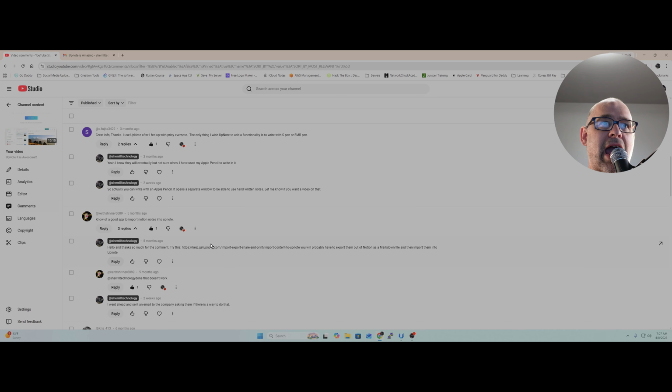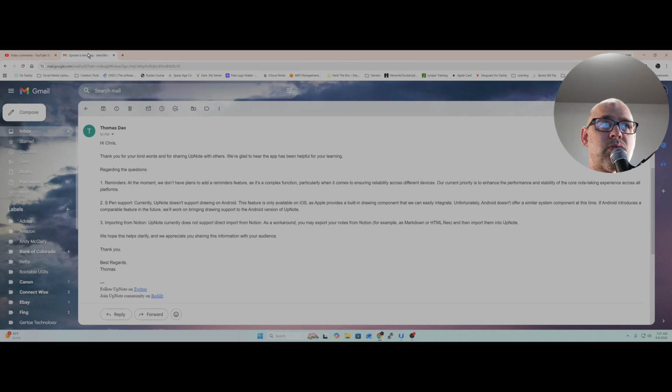Now, if you look at this right here, this is what he said. Importing from Notion: UpNote currently does not support direct import from Notion. As a workaround, you can do it this way. Now, you can pay UpNote monthly. I think it's like a couple dollars or something. Cheapest. It's very cheap, but it's a great app. And so, yeah, the answer is yes, you can import notes.